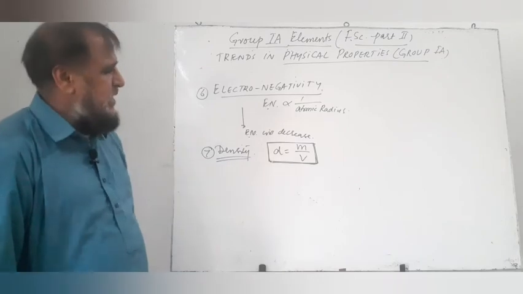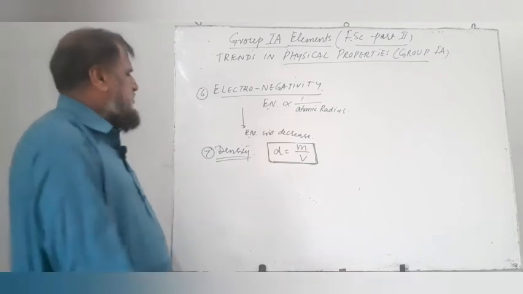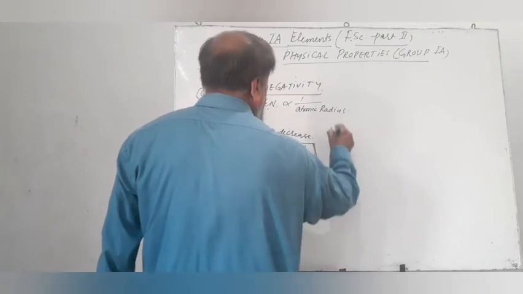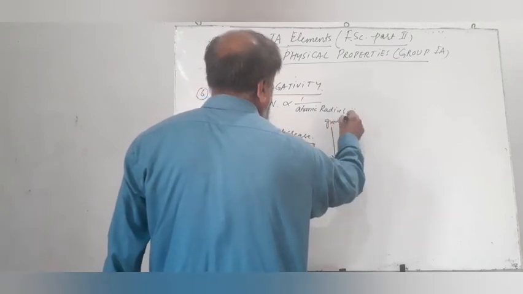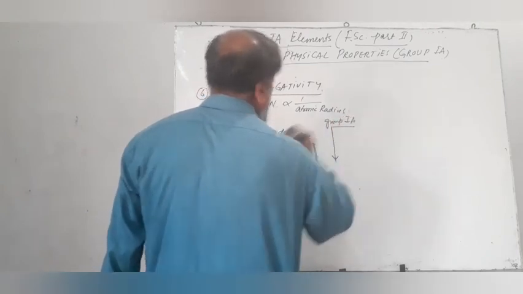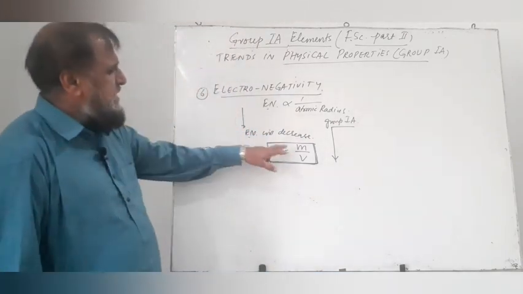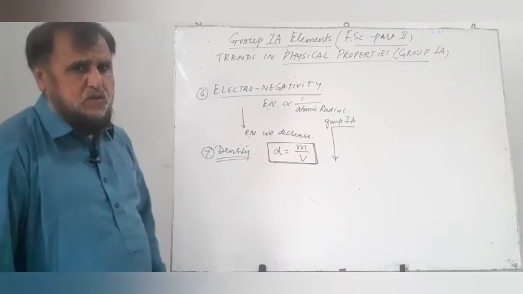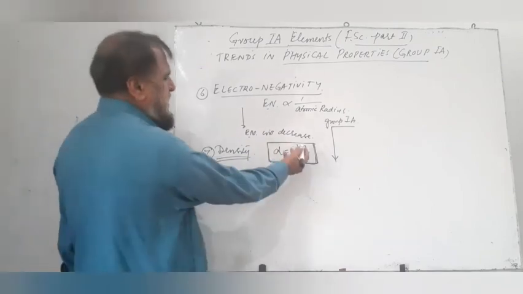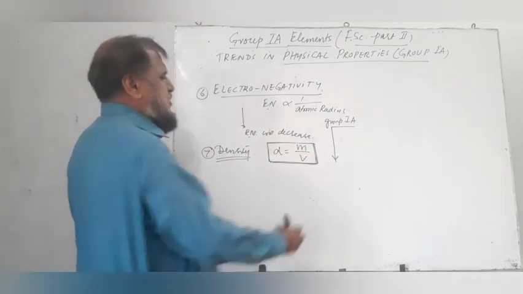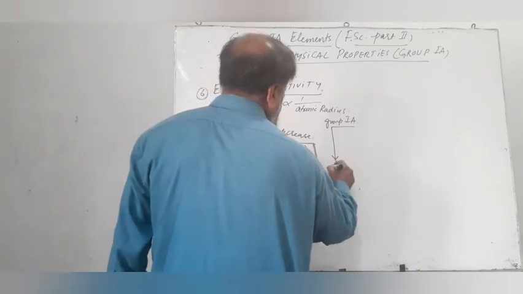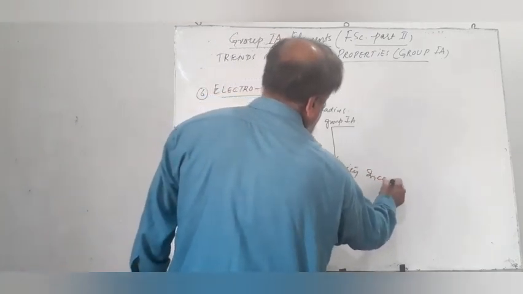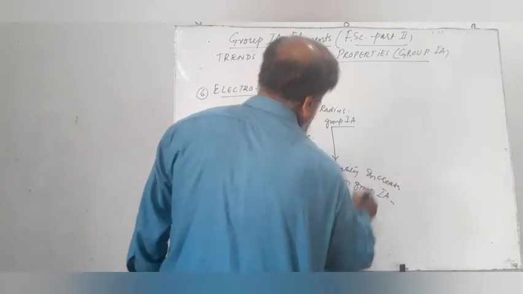Here we have two factors, mass and volume, but as we move down group 1A, there is a greater increase in mass as compared to volume. Therefore, the density of the elements increases down group 1A.